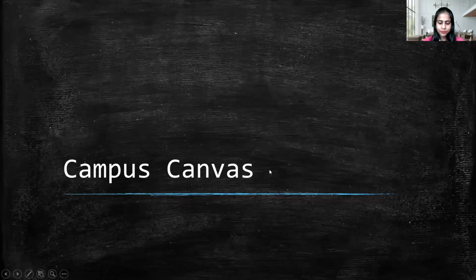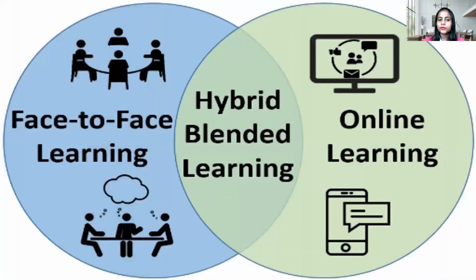Campus Canvas. It is a software which will allow the instructor to create online classes, online modules, schedule the classes, keep the record of the attendance. Now here, this platform supports hybrid blended learning. We have two options: we can create the classes where 40% of the classes can be online and the rest can be offline, those are the physical classes.